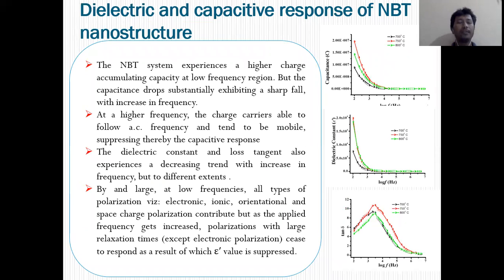Then we studied the dielectric response, and it was found that the capacitance of the sample decreases with increase in applied frequency. Why does it arise? At high frequency the charge carriers are able to follow the AC frequency and tend to become mobile, thereby suppressing the capacitive response.